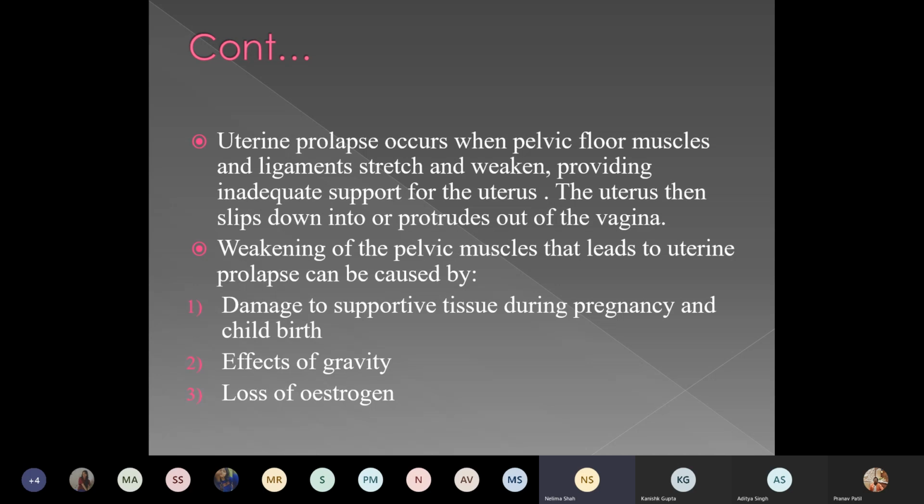Uterine prolapse occurs when pelvic floor muscles and ligaments stretch and weaken, providing inadequate support for the uterus. The uterus then slips down into or protrudes out of the vagina. Weakening of the pelvic muscles that leads to uterine prolapse can be caused by damage of supportive tissue during pregnancy and childbirth, effects of gravity, then loss of estrogen hormone causing the weakening of the ligaments.